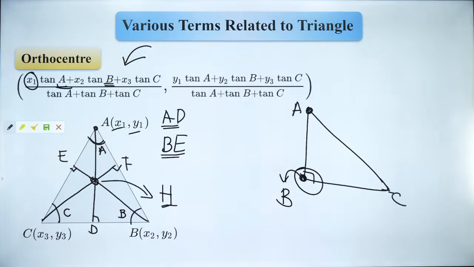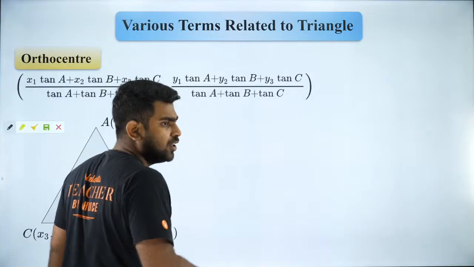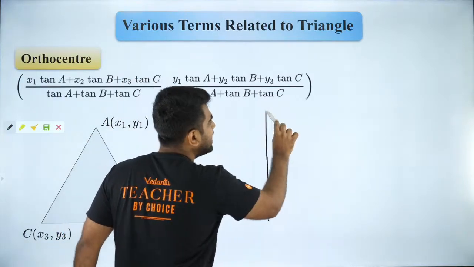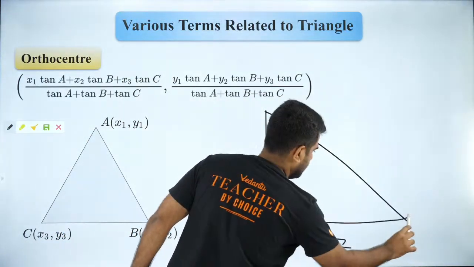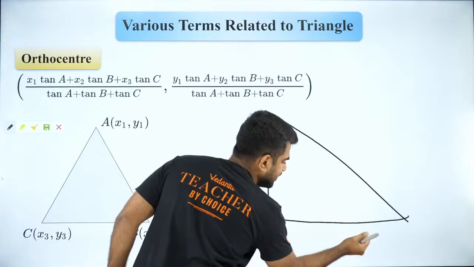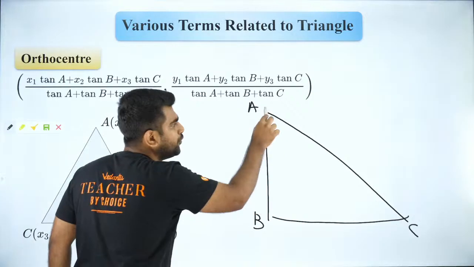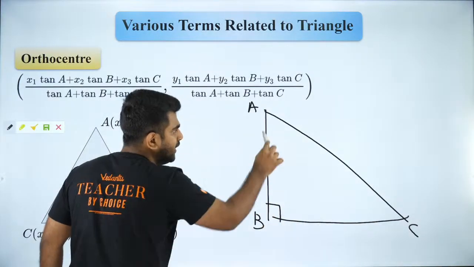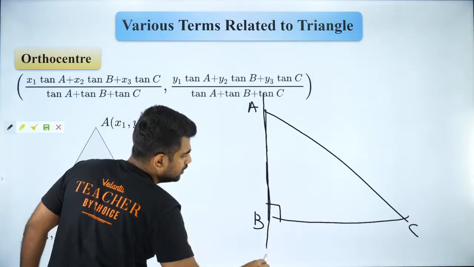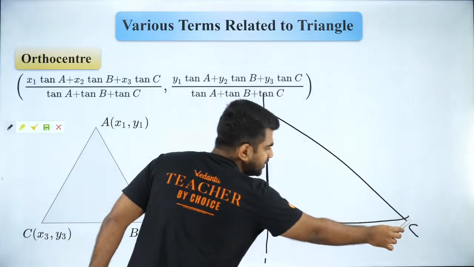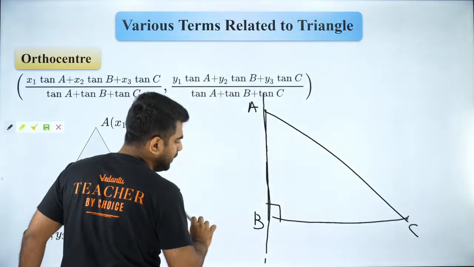Very good, Anisha. Anisha has answered VSG's doubt, but anyway I'll repeat it again. If you have a right angle triangle like this, let's say you have A, B, C, the altitude from A to BC will be this line. The altitude from C to AB will be this line.